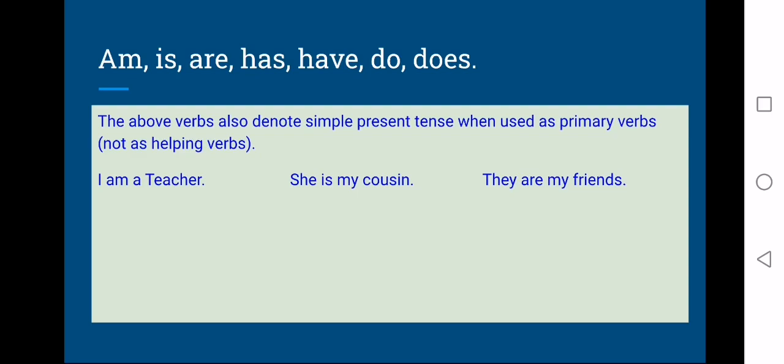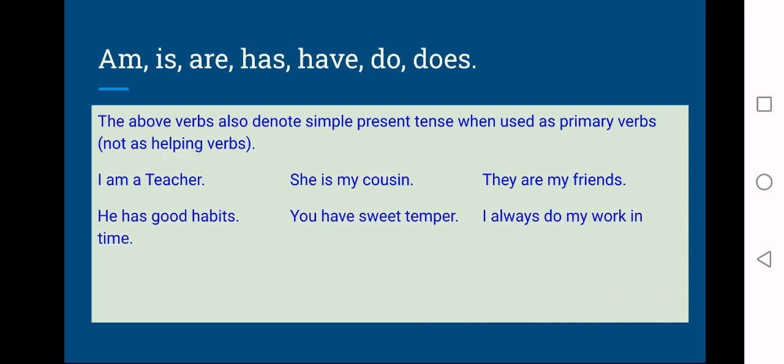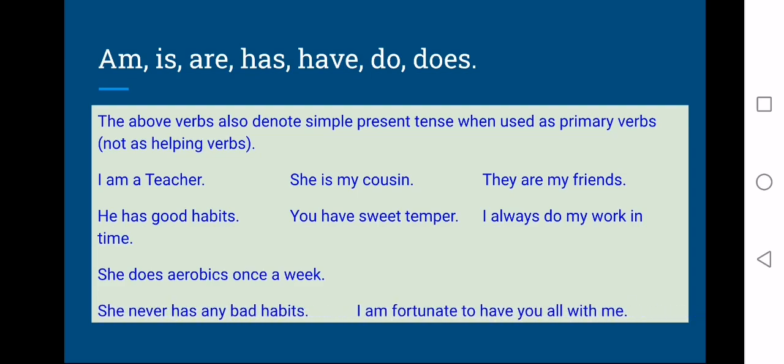See the examples. I am a teacher, she is my cousin, they are my friends, he has good habits, you have sweet temper, I always do my work in time, she does aerobics once a week, she never has bad habits, I am fortunate to have you all with me, excuse me.